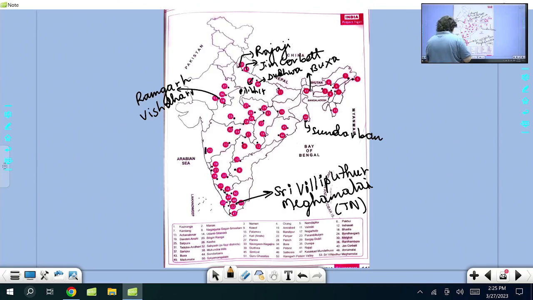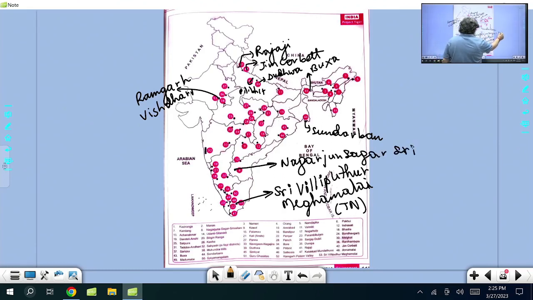Then I'll tell you one name here: Nagarjun Sagar Sri Sailam. This is the largest core area of critical tiger habitat, in Andhra Pradesh. That was asked in the exam. So this way you will come to know, and this way you have to be aware of all such names. I'll give you the map.